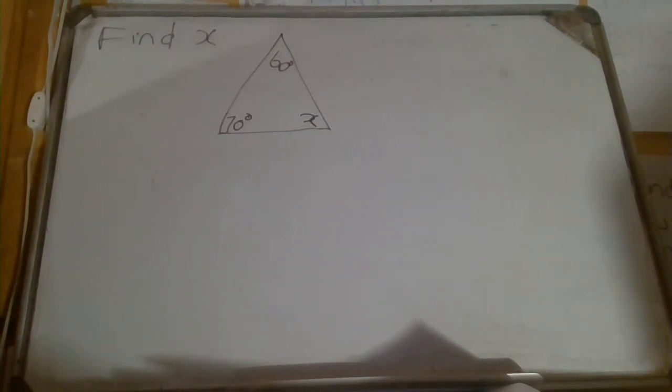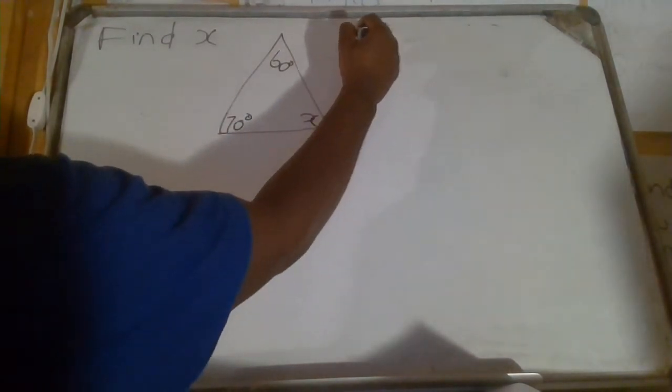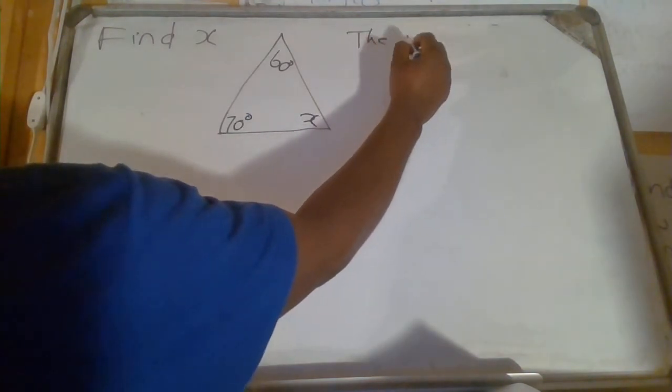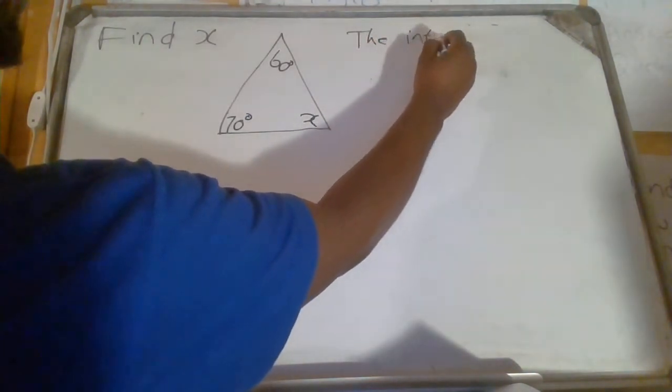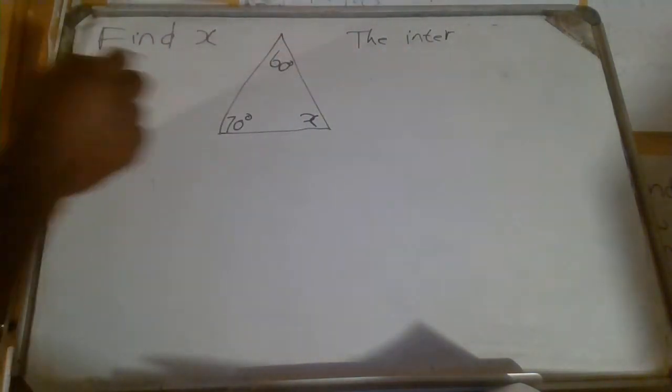So there is a theorem there. The theorem says that the internal angles of a triangle are supplementary. Let me quickly write it on the side. The internal simply means, it's another fancy word that means inside.